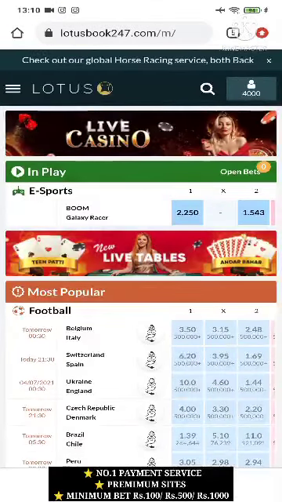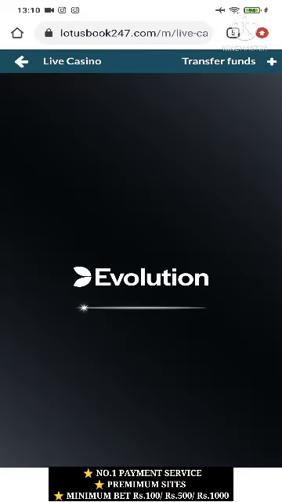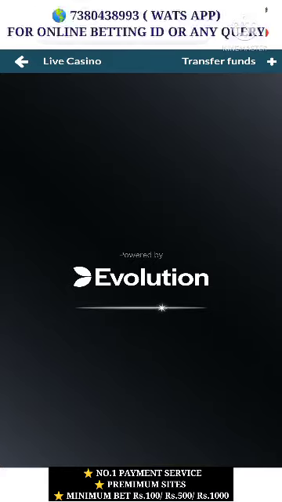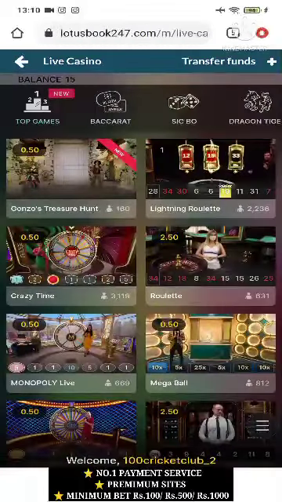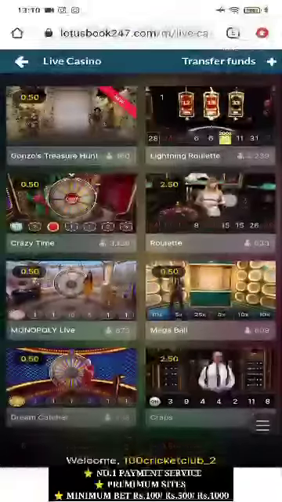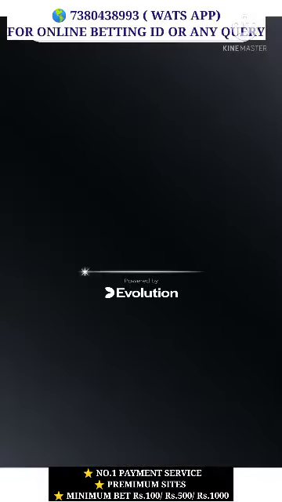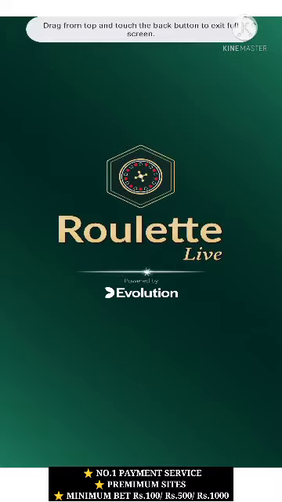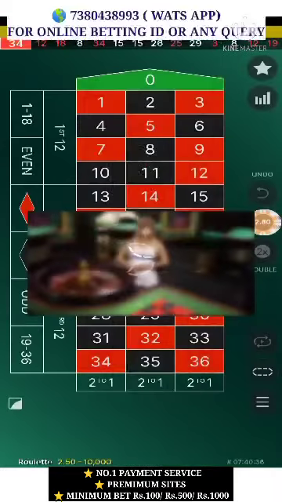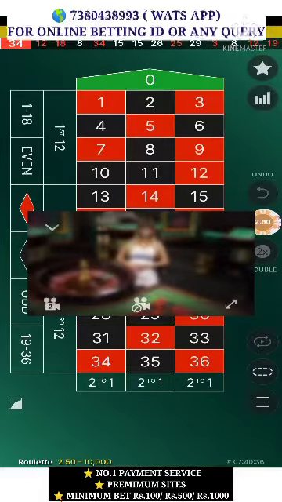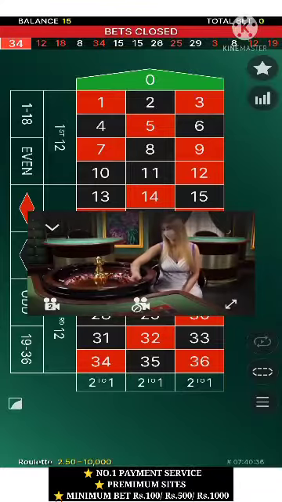Now first we will click here on live casino games. See, we are entering live casino games. Okay, now you see on 4th number, roulette. Click here. Now it is opening the roulette live game. See, now it started.